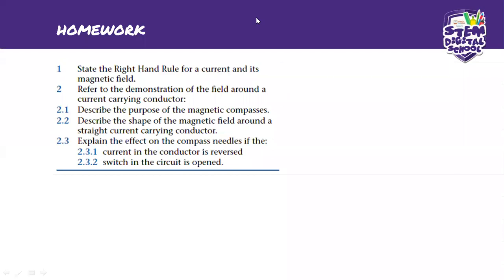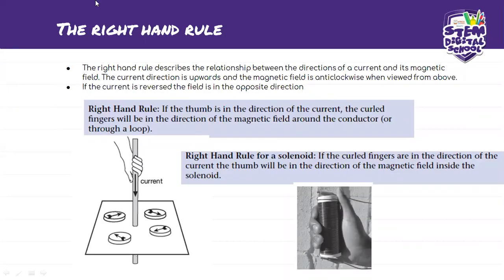Come on, guys. The right hand rule for a current carrying conductor is not so difficult. Just write it down for me so that we can continue. Okay. But here we are with the right hand rule. So here is what it says. If the thumb is in the direction of the current, the curled fingers will be the direction of the magnetic field around the conductor or through the loop. Not so hard, is it? It's quite easy. You just have to memorize it and know it.